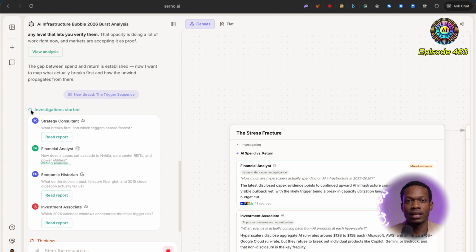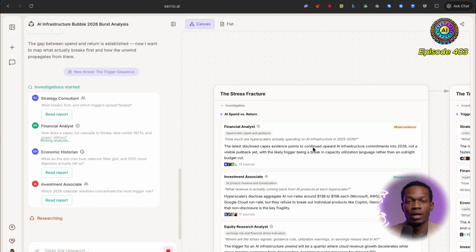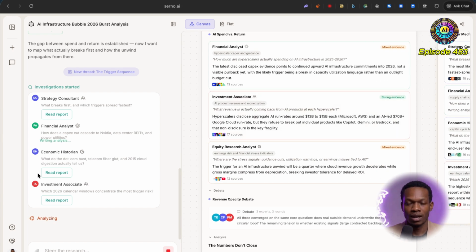And as you can see, Serno started a few investigations. We got a strategy consultant that's provided a report, a financial analyst, who's still writing its analysis, an economic historian, and an investment associate. Interesting stuff. We were also able to see them debate in real time, which was quite interesting.